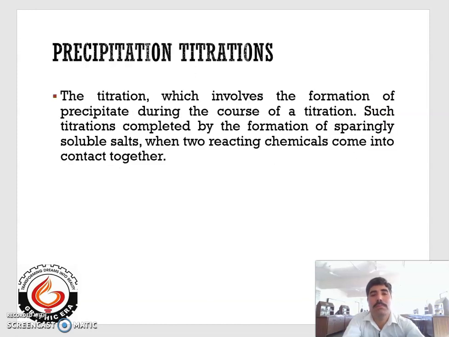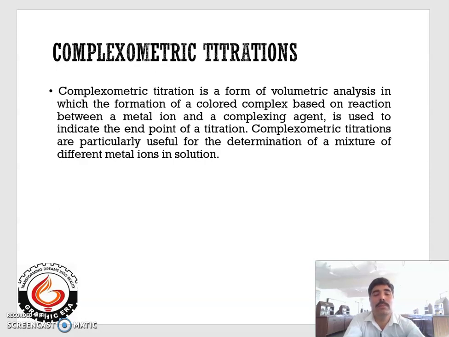Now the next is precipitation titration. Precipitation titrations are those titrations in which some material or some substances get precipitated out during the titration, and the formation of such precipitate takes place due to the chemical reaction between 2 chemicals, means the titrant and the titrate. And the last one is complexometric titration. Complexometric titrations are those titrations in which a complex compound is formed between metal ion and a complexing agent.